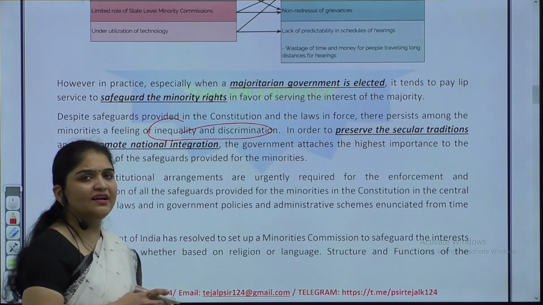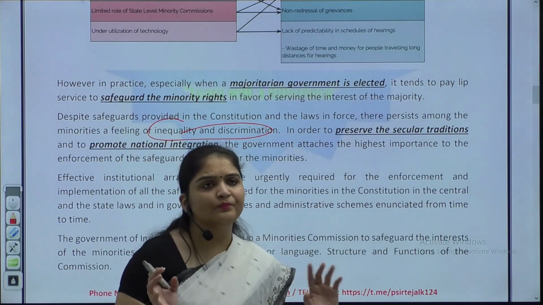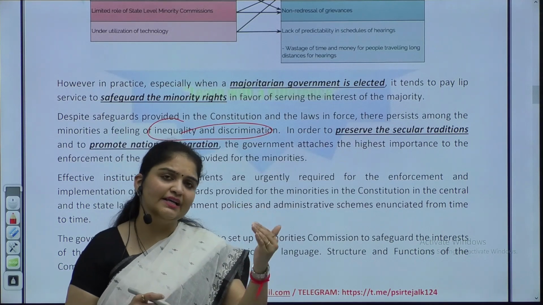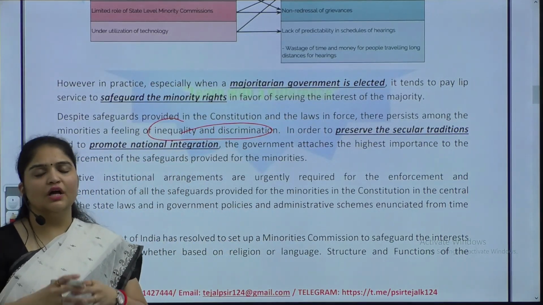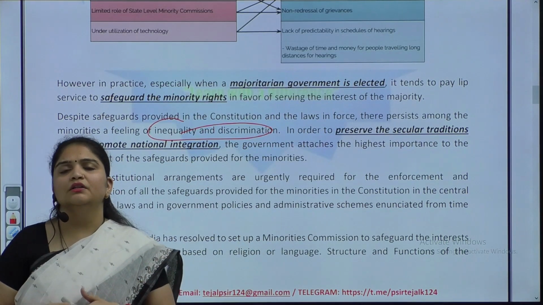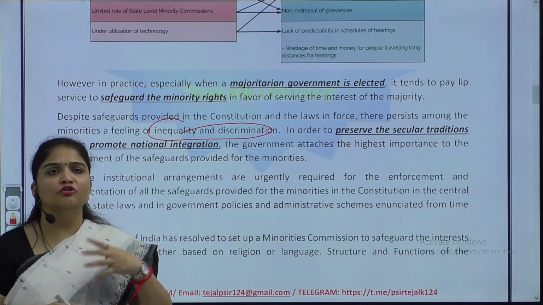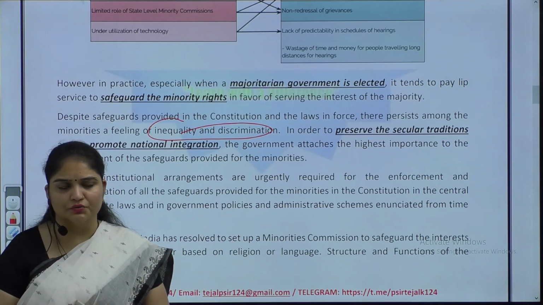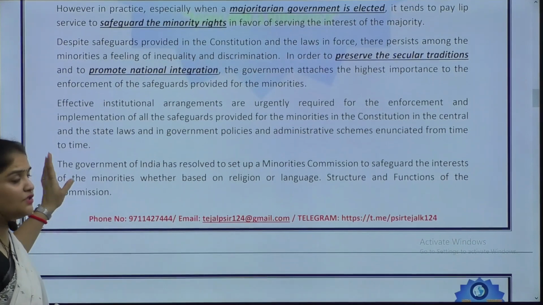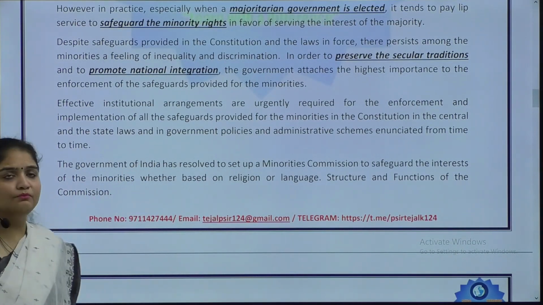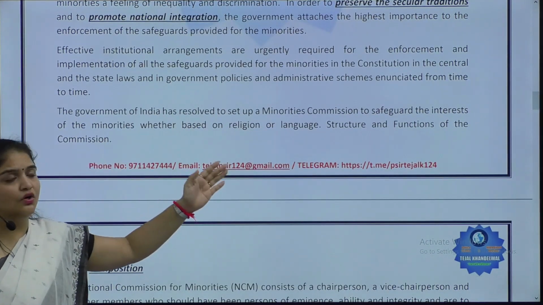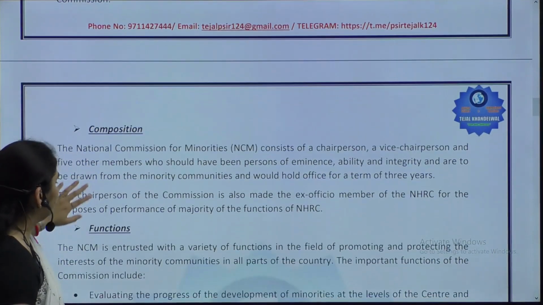Now, not necessarily we have to stretch the argument too far, okay, but yes, this is the thread line that you will have to take, your idea has to develop, all right. So how in democratic states, what are the competing principles, what should be done for the protection of rights of minorities, how they should be brought within the sphere of the constitution, okay. Now, so we need what? We need effective institutional arrangements for the enforcement and implementation of the rights of the minorities, okay. So yes, government has resolved to set up minority commission in this regard, and we have it.